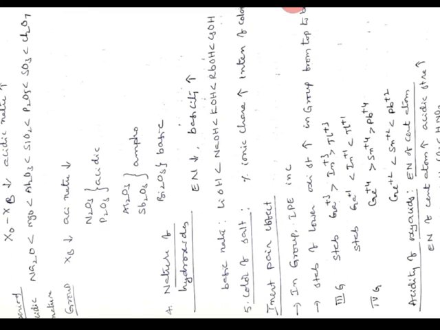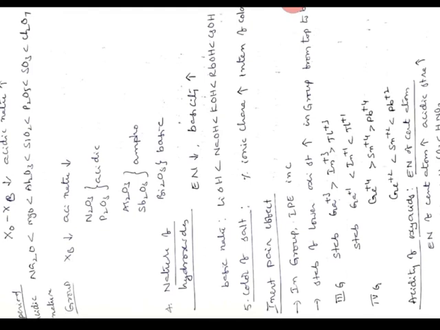For example, thallium is stable in +1 oxidation state rather than in +3 oxidation state. This stability of +1 oxidation state increases from gallium to thallium. In the same way, from germanium to lead, stability of +2 oxidation state increases.